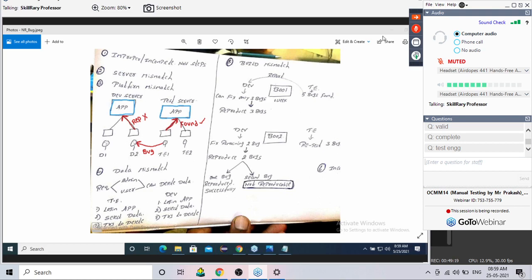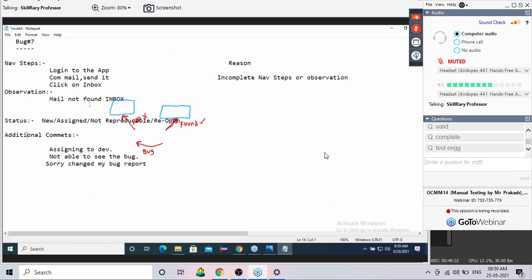But in the same way, I opened your bug report. I am just following your bug report, and I am reproducing the bug. Since you have not mentioned the URL anywhere, what can I do? I will reproduce it in my server only. Are you understanding this concept first? If you have understood, give me the solution. Everyone give me the correct solution. What is the simplest solution for this?